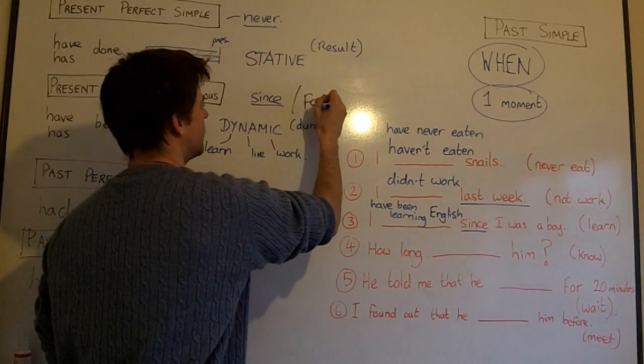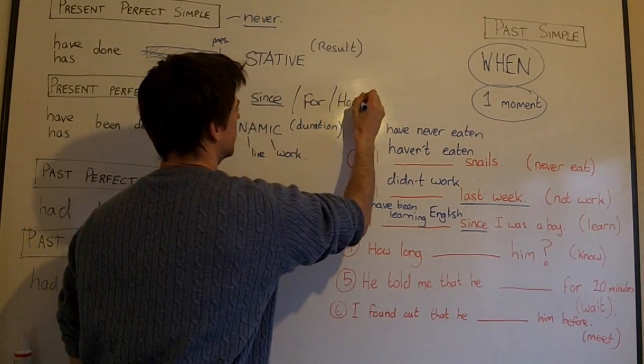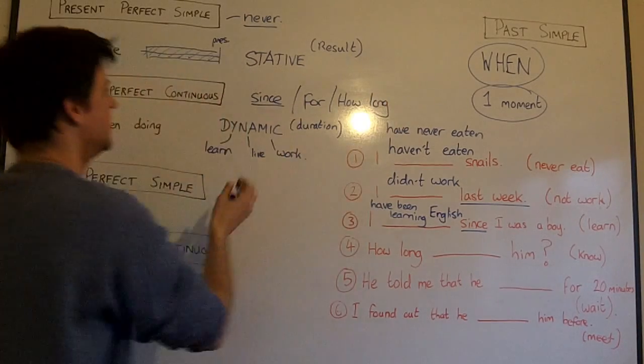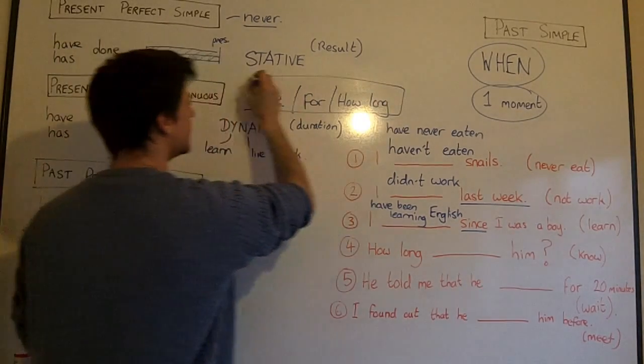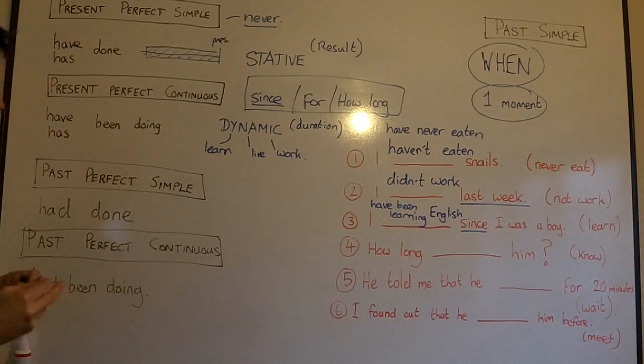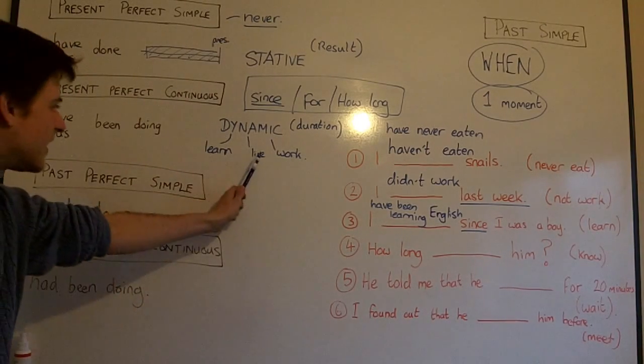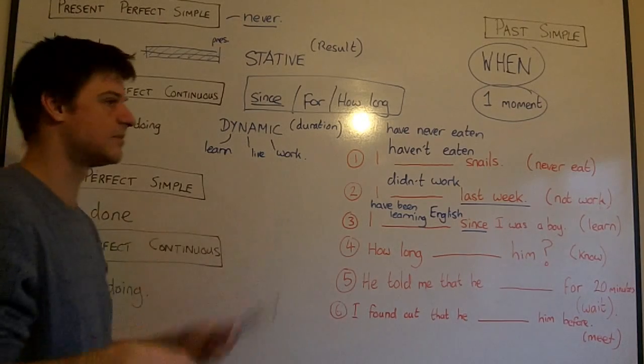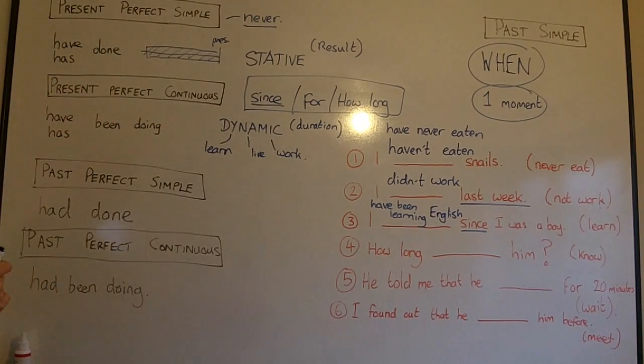So since and for and how long will be here with duration. But remember, for any of these, if they're stative, use simple. If they're dynamic, use continuous. I have been learning English for 5 years, I have been living here for 2 years, I have been working here for 10 years, doesn't matter.